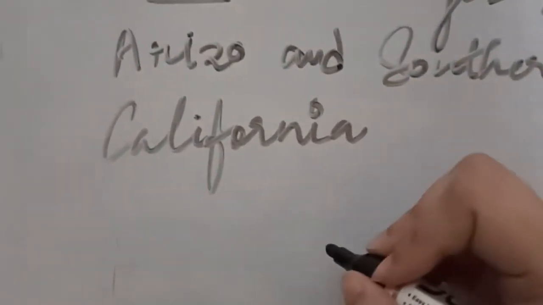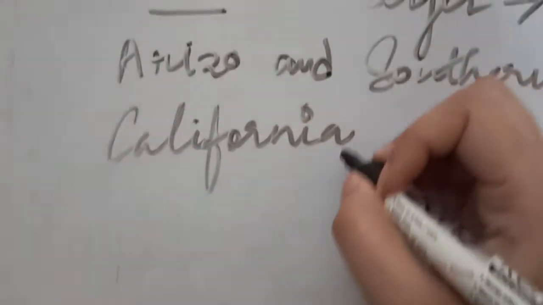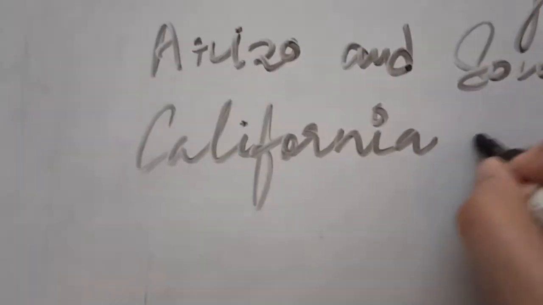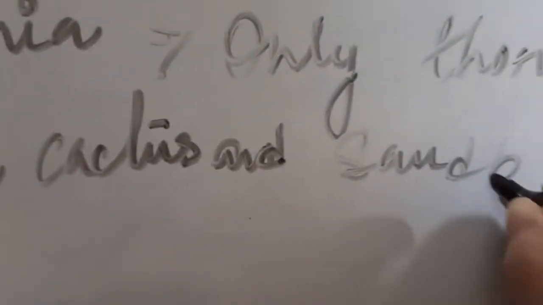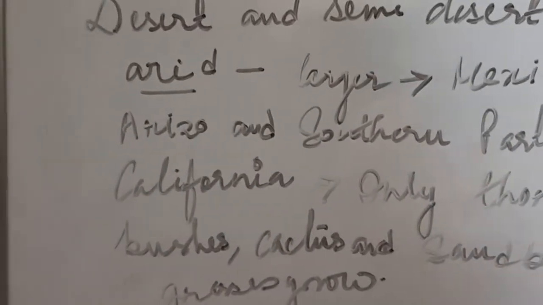This is the zone where we find this type of vegetation zone, and over here only thorny bushes, cactus and sand binding grasses grow. So this is the desert and the semi-desert type of natural vegetation.